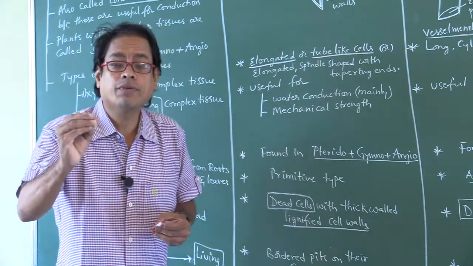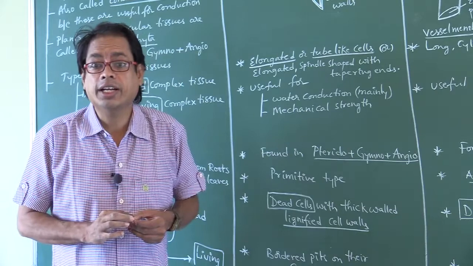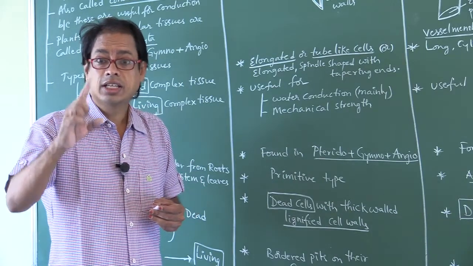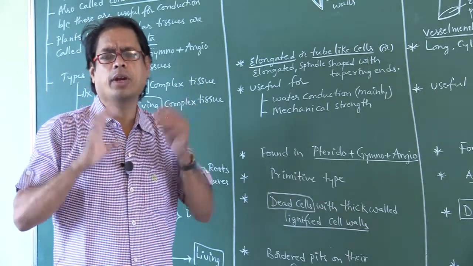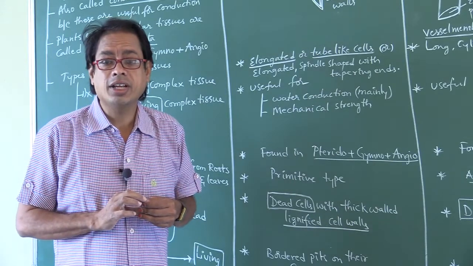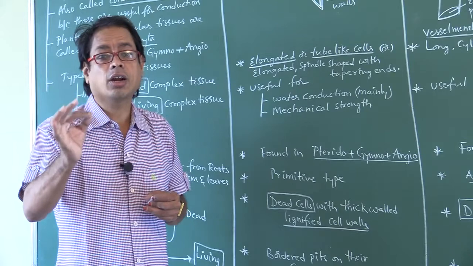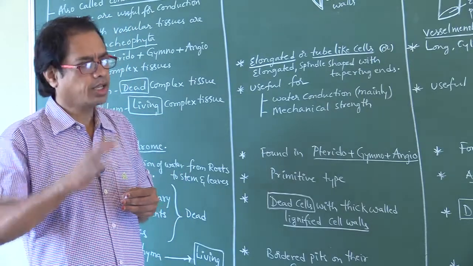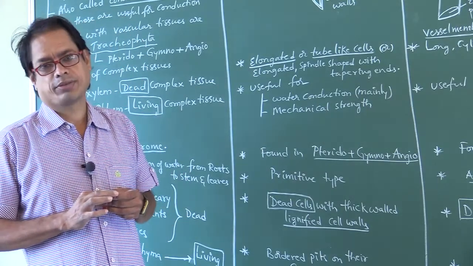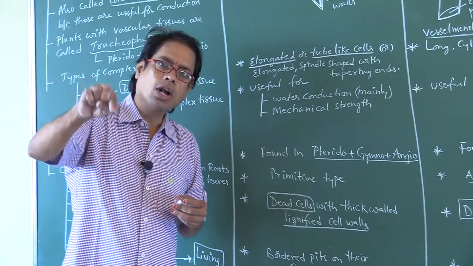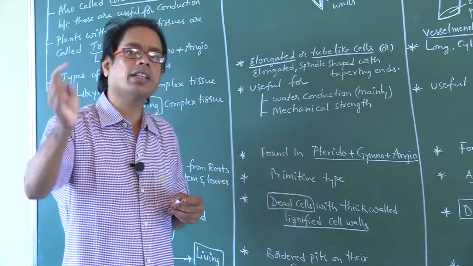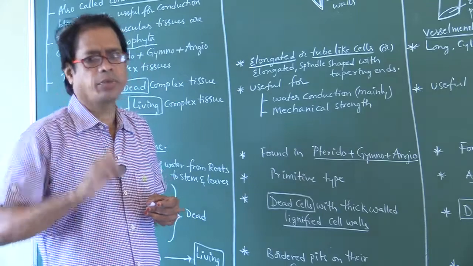Obliterated central lumen is found in xylem fibers. Very, very important point. Obliterated means narrow central lumen. Obliterated central lumen is found in xylem fibers. Highly thick walled lignified cell walls are found in xylem fibers.